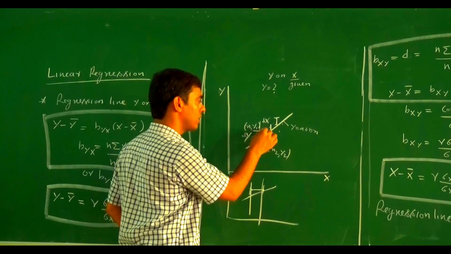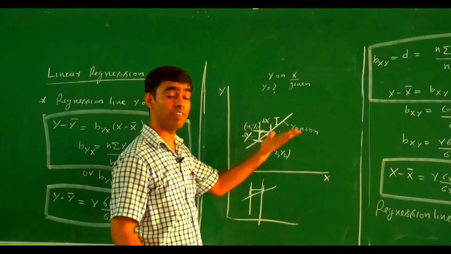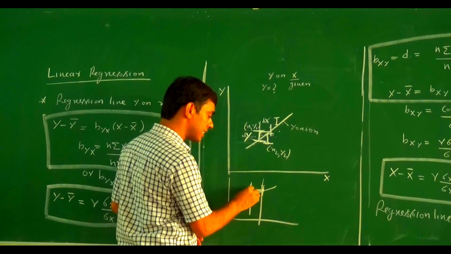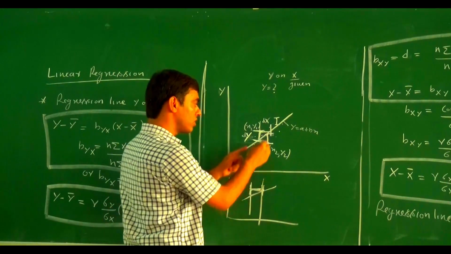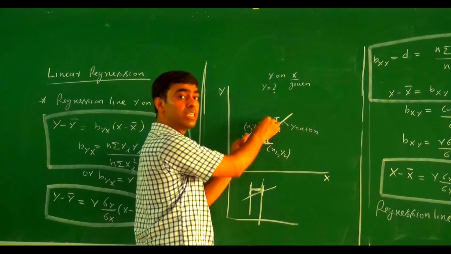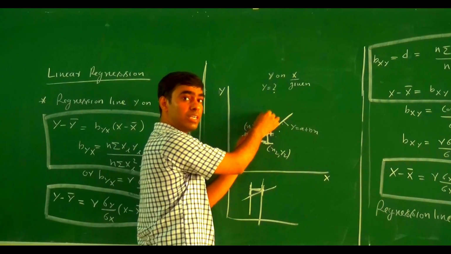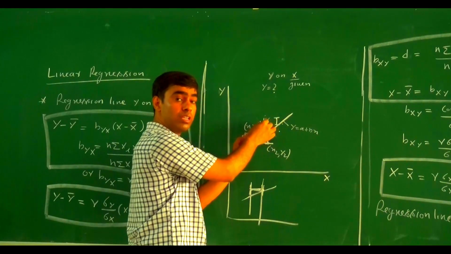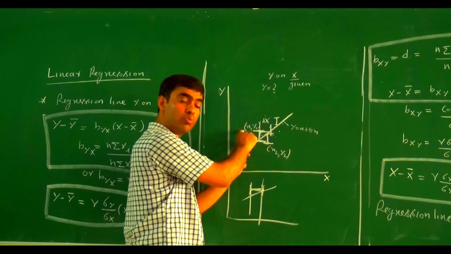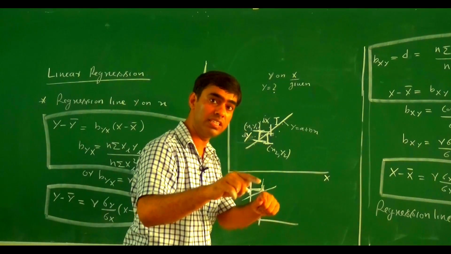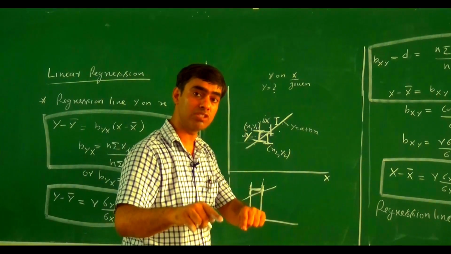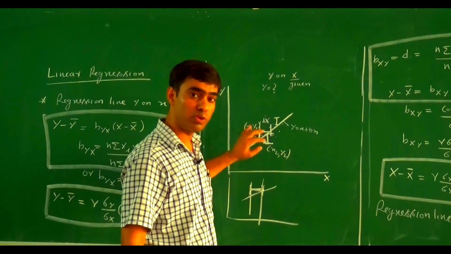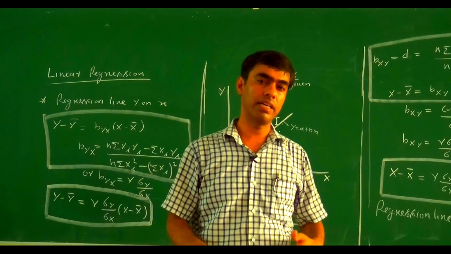parallel to the y-axis, then we find different values of a and b. If we minimize the error parallel to the x-axis, it differs because dy does not equal dx. It's not necessary that dy1 equals dx1, dy2 equals dx2. So if we minimize the errors corresponding to y, meaning dy1, dy2, dy3 up to dyn, and dx1, dx2 up to dxn, the sum of the errors corresponding to y is different from the sum of the errors corresponding to x.